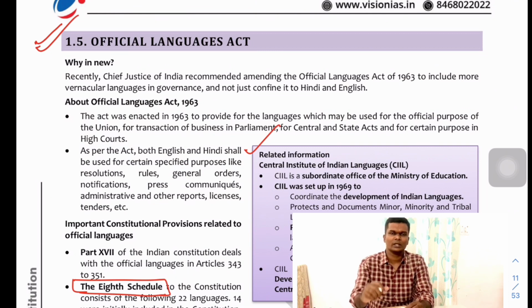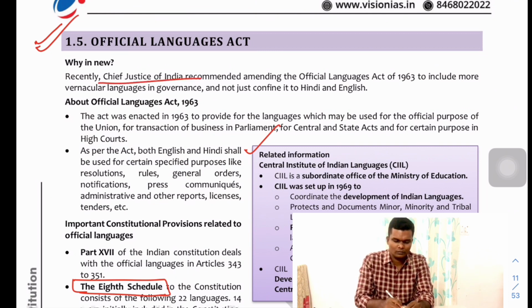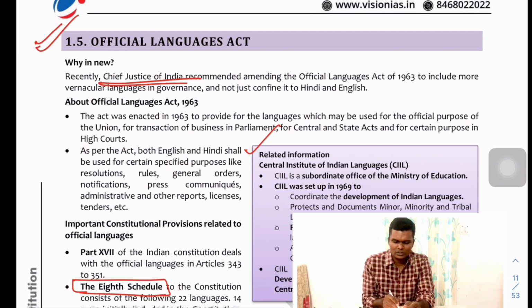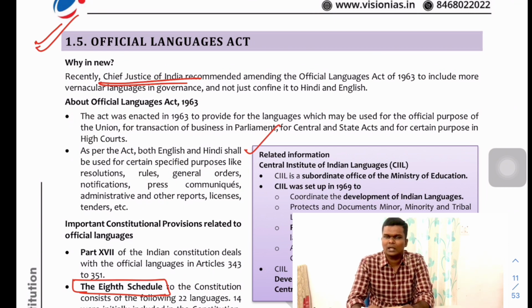The next concept is the Official Language Act. This has also been repeatedly in the news, and here the Chief Justice has recommended that the vernacular languages should also be used in addition to, let's say, Hindi and English. And there was one more issue we will be discussing. In Haryana, the lawyers have filed a complaint telling that Hindi should not be imposed. Okay, rather the other languages should be promoted. This was also a case.